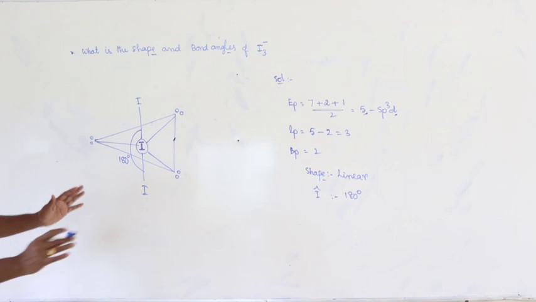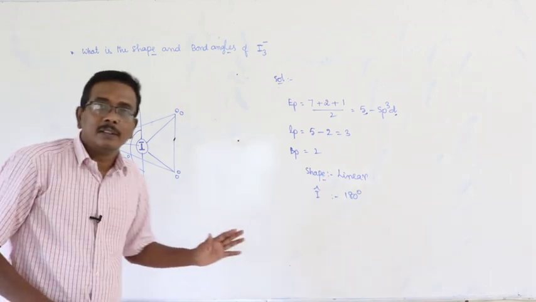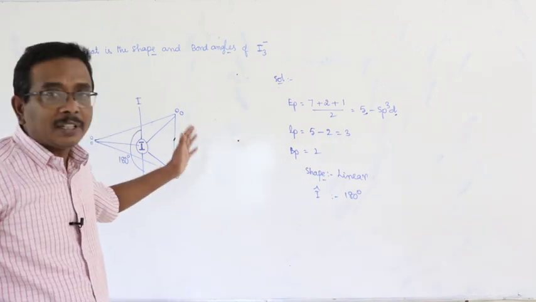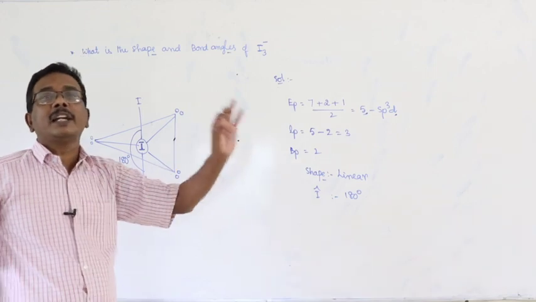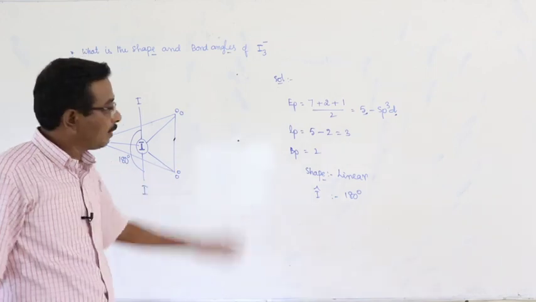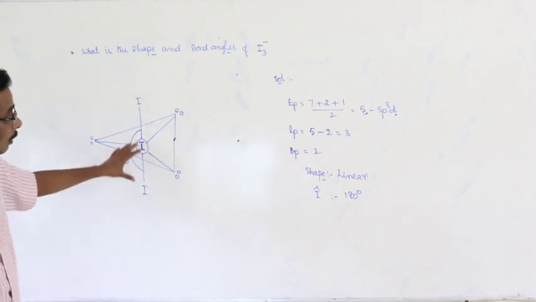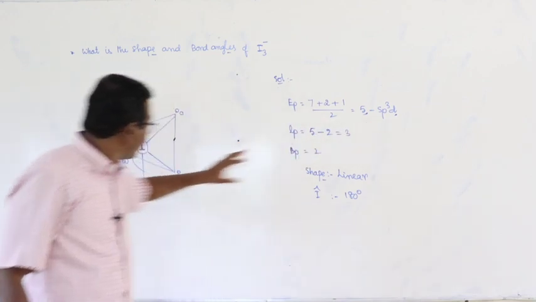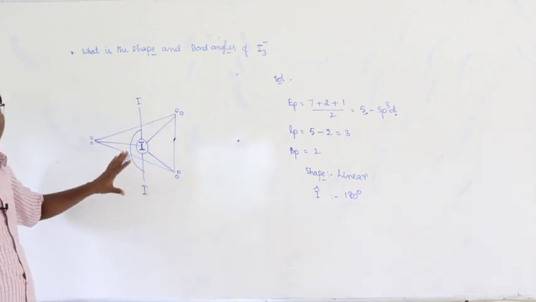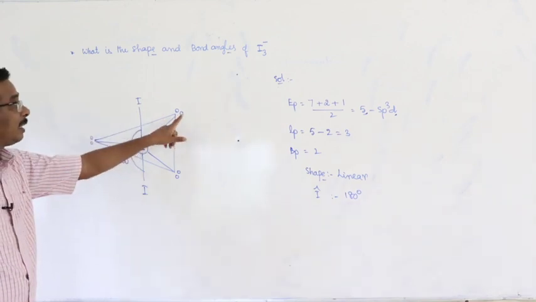You have to identify the structure and bond angle within a fraction of 1 minute in an objective exam. For that, you should solve like this. Based on the electronic configuration, the geometry is expected to be like this. But here 3 lone pairs are there.